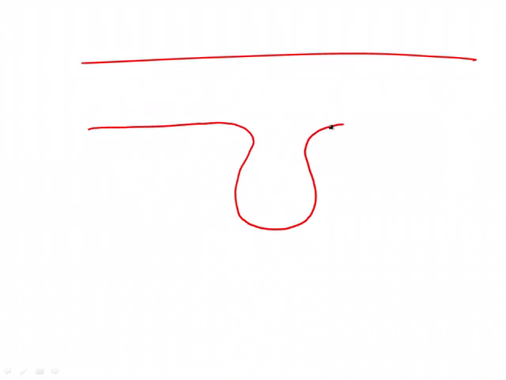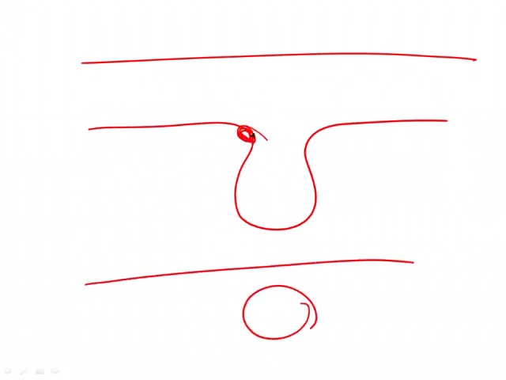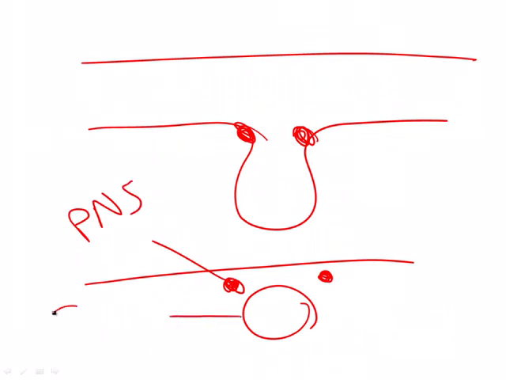Recall from embryology that we've got a neural plate, and this neural plate will invaginate in order to produce eventually a neural tube. Now, of course, up here are the crests of this invagination, and these are called neural crests, and so they would be located here and here. Important to note that the neural crests will go on to develop the peripheral nervous system. The wall of the tube goes on to develop the central nervous system, and the lumen of the tube goes on to develop the ventricles and the spinal cord canal.